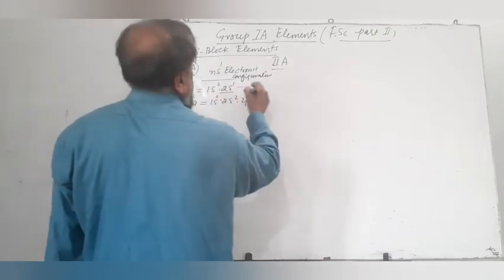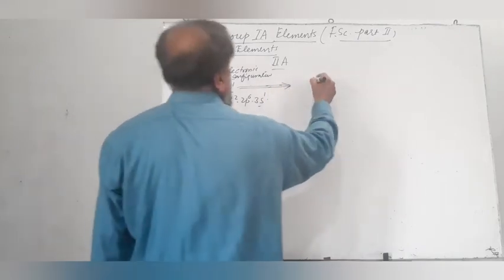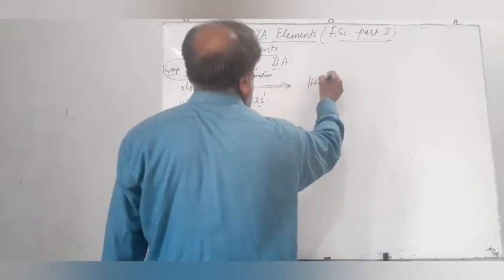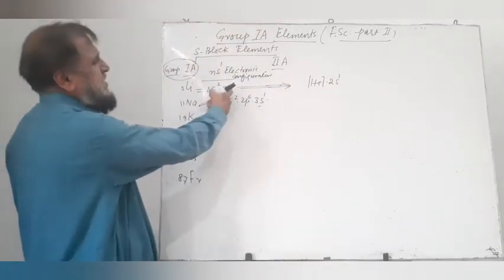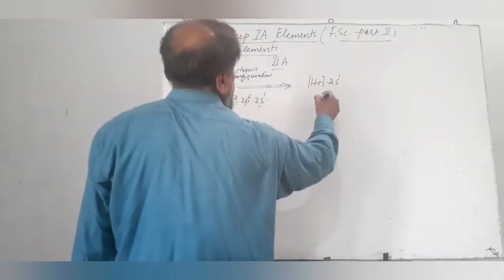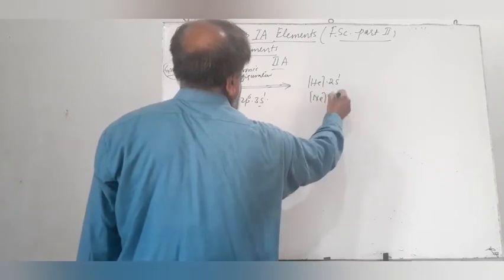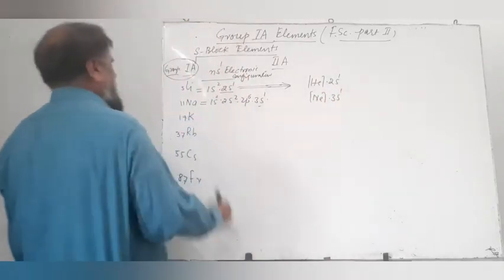The electronic configuration of lithium can also be written as the electronic configuration of helium into 2s1. Helium has 2 electrons. The electronic configuration of sodium can be written as the configuration of neon into 3s1.